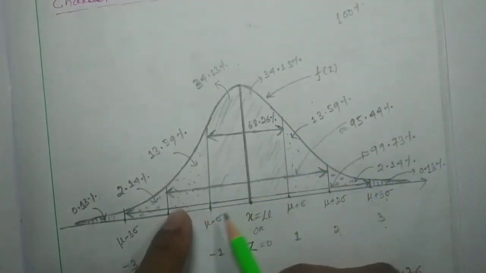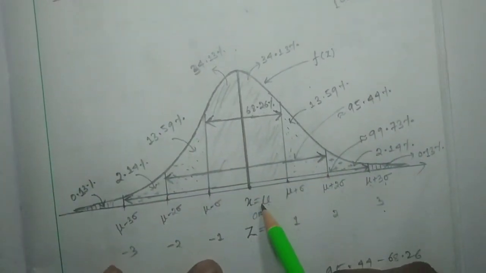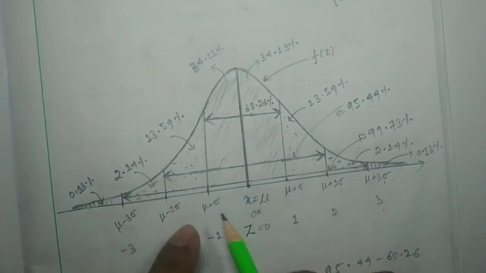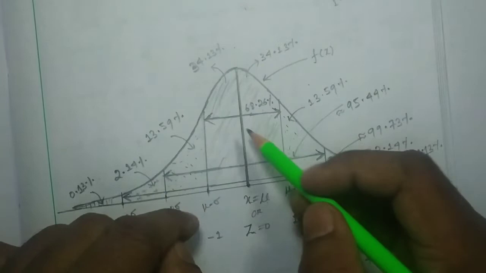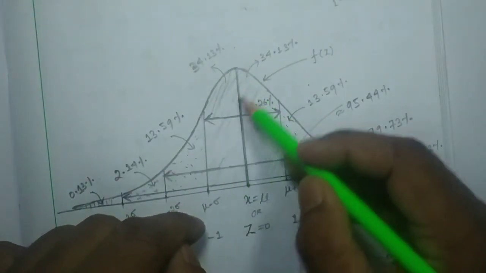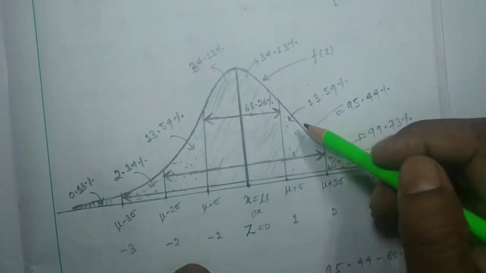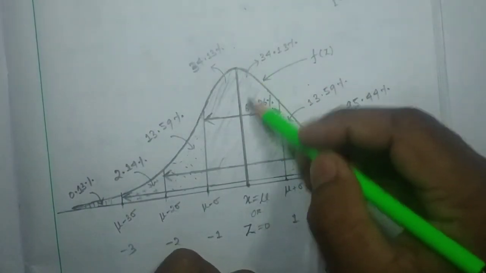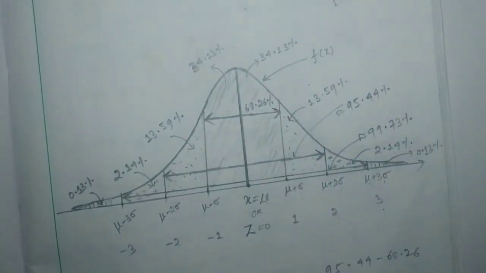But if you calculate by considering any value of mu and sigma, and find the area in between mu minus sigma and mu plus sigma, whatever the area, that area will represent 68.26 percentage. So obviously this portion will be 34.13, and this portion will be 34.13 percentage.